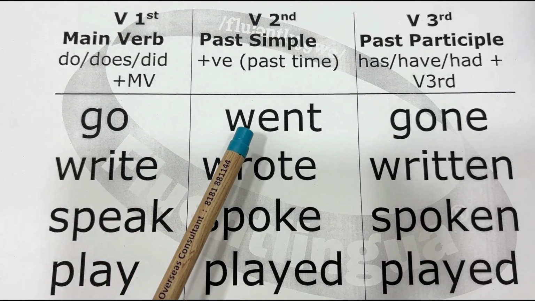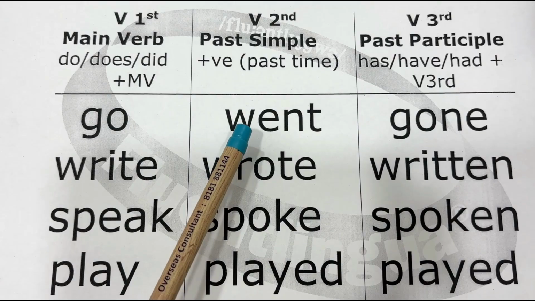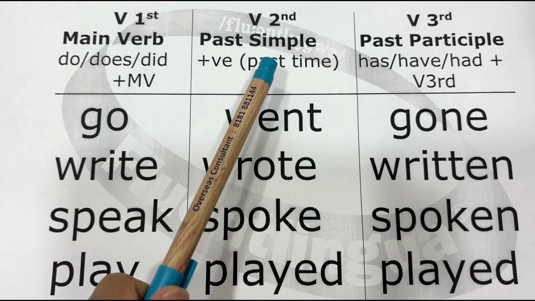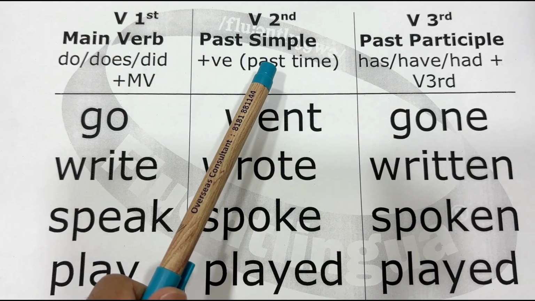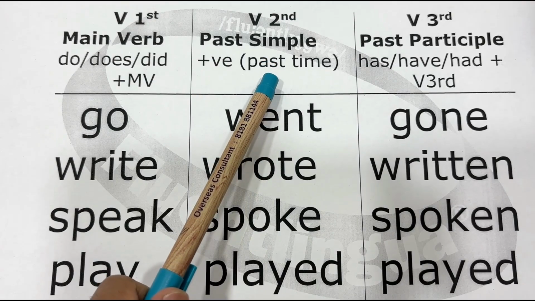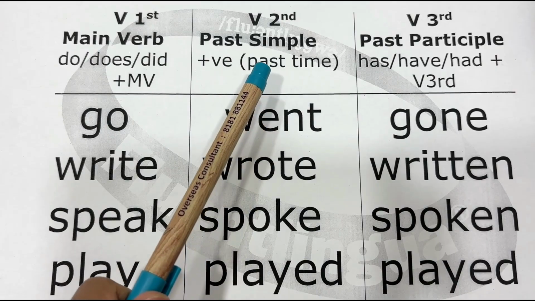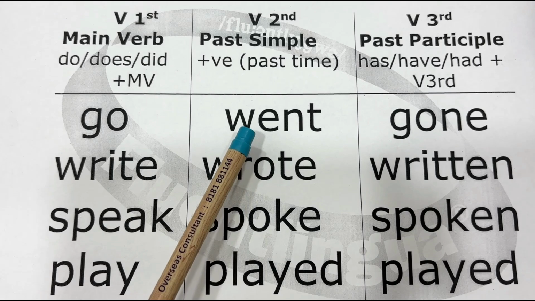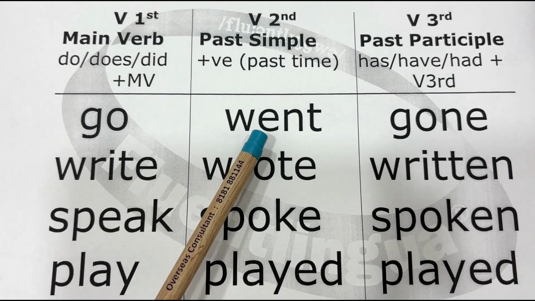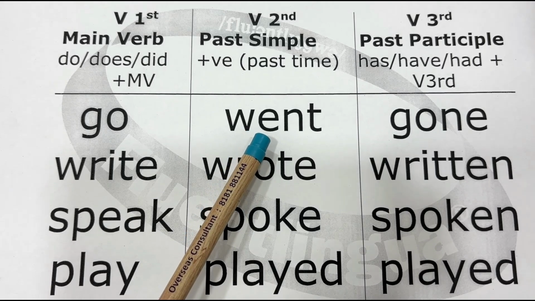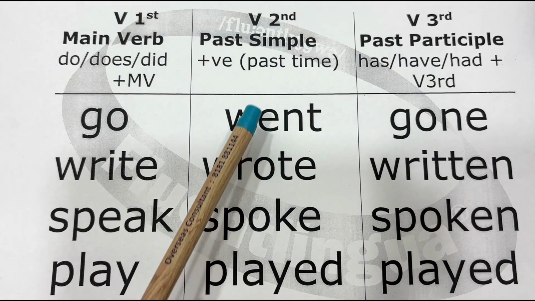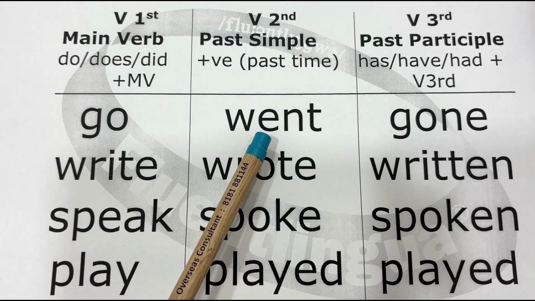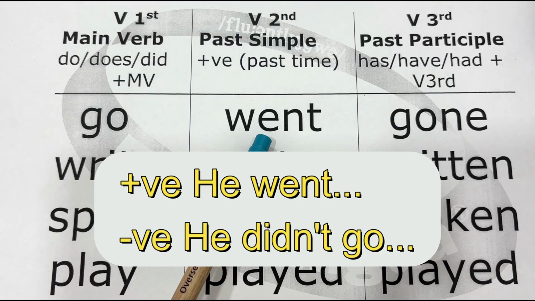We use the second form of the verb when we are talking about a finished action, and we usually have either a clearly given time, explicitly given time, or the time is understood, a past time. So for example, he went to his house at 5 p.m. yesterday. So went is for a finished past action.